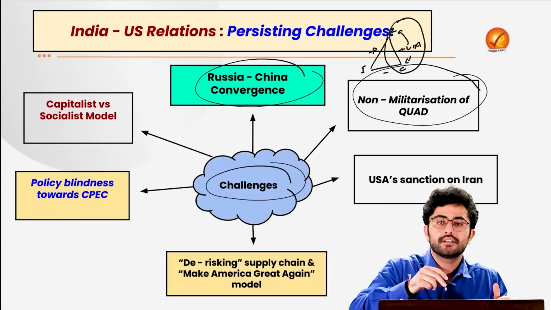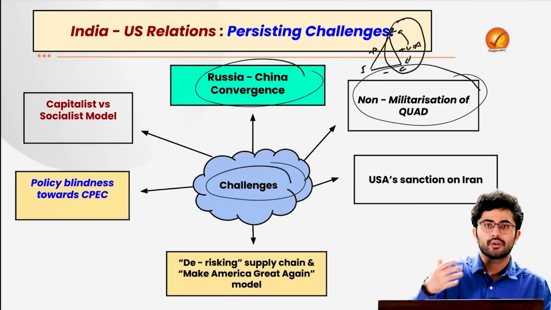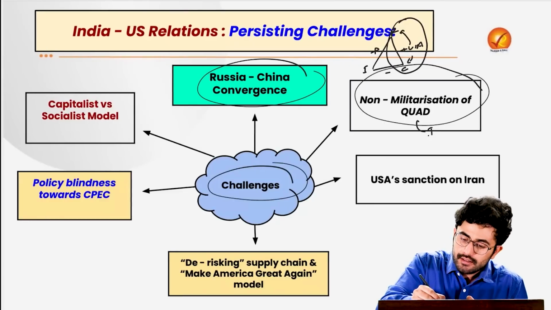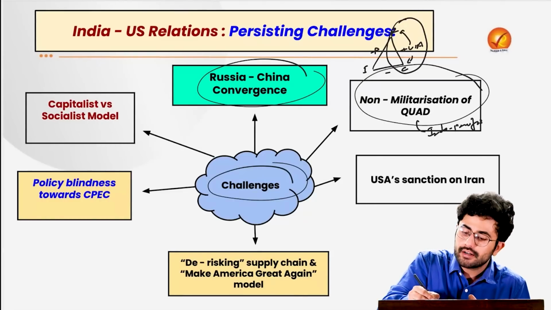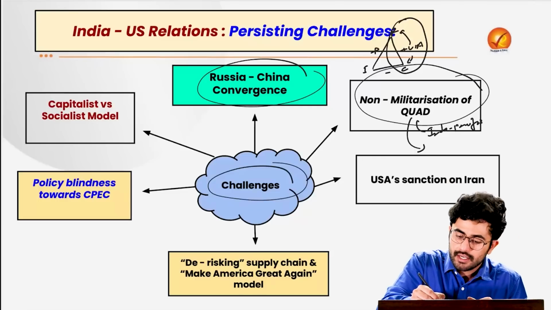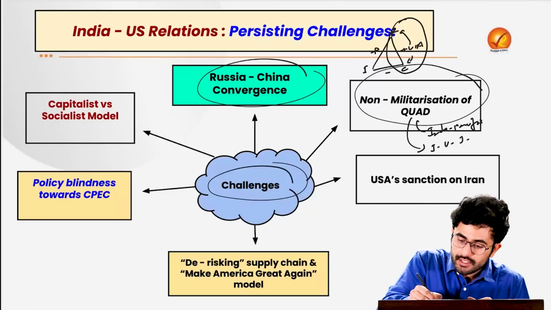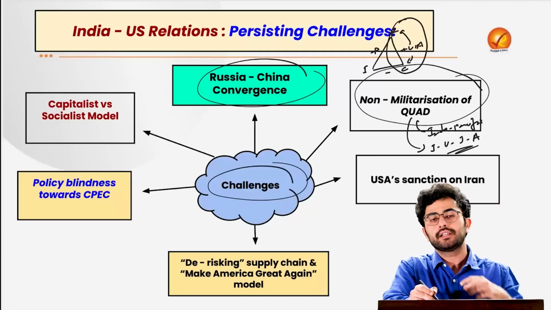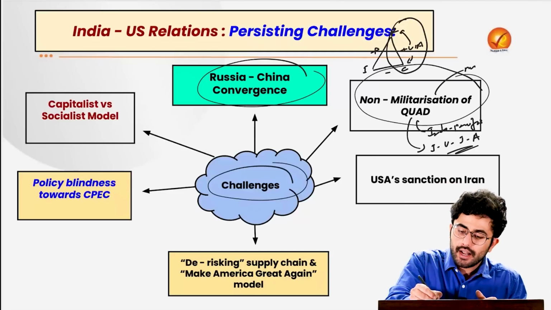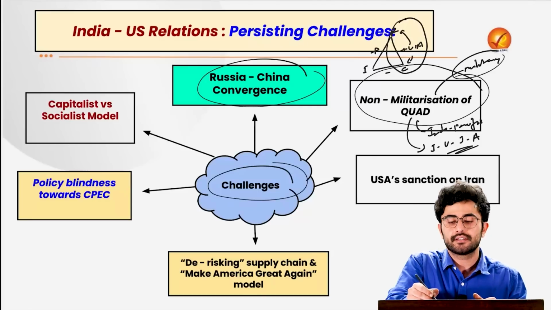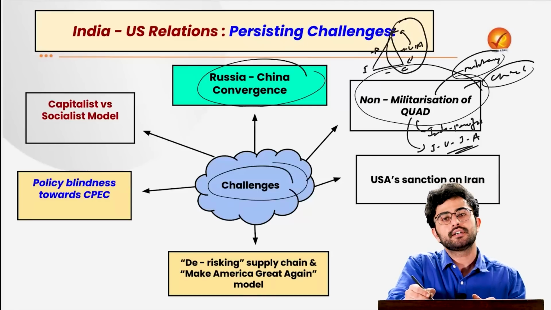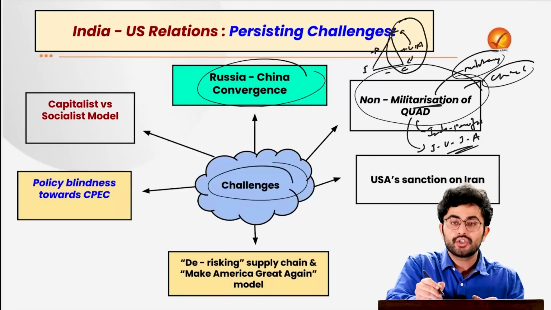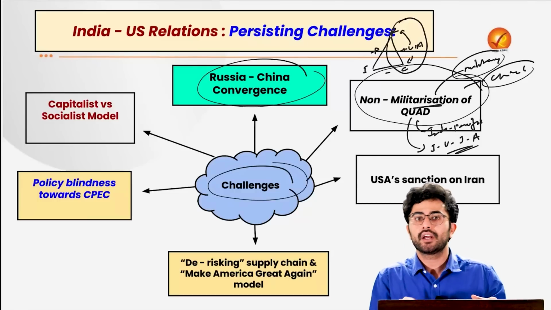Then the idea is to keep the Quadrilateral Security Dialogue in the Indo-Pacific region. The Quadrilateral Security Dialogue basically consists of 4 countries: India, USA, Japan and Australia. When this Quad was being created, the idea of the USA was to create it as a military bloc in the sea region to counter China's presence there. But India has ensured the non-militarization of this security dialogue initiative.